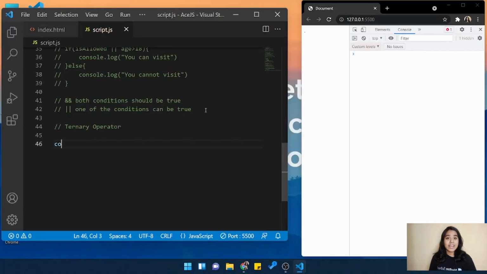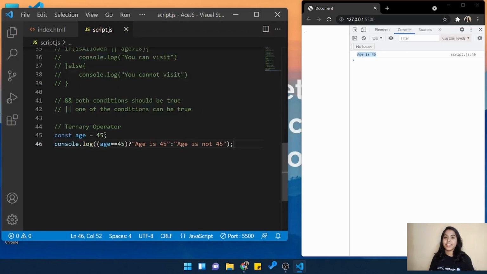So my friends, last but not the least, we have the ternary operator. Now what is this ternary operator again? This is kind of a shortcut for our if else statements. You don't have to write the whole if else statement. You have to just write, suppose console.log and age is 45, then if not, you have to just use colon, right? If not, then whatever statement you write after the colon will be printed if the condition is not satisfied. Age is not 45, right? You will see that it has printed that age is not 45.